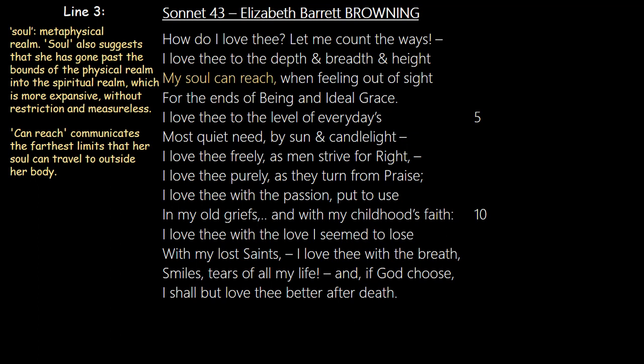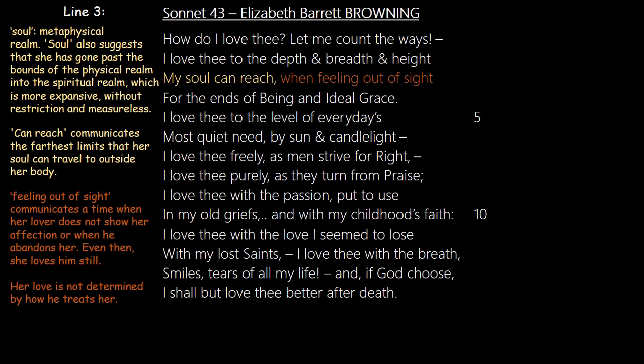And so she says, my soul can reach. Now, the soul, this is also an important point, because the soul can travel more, it's more expansive, it's without restriction, and it's measureless. Can reach communicates the farthest limit that a soul can travel outside of a body. So she's saying that as far as my soul can travel, that's how much I love you.